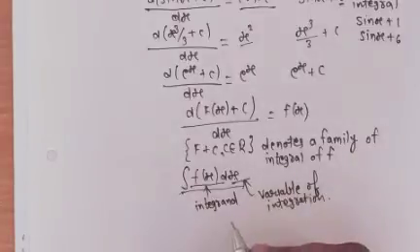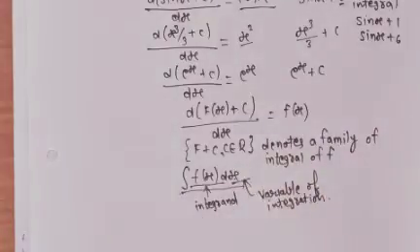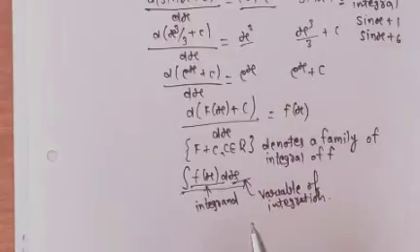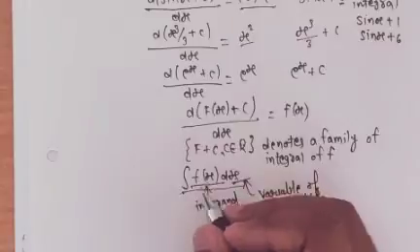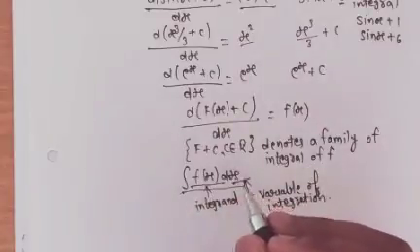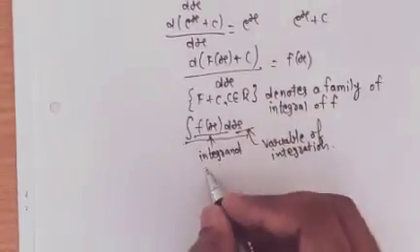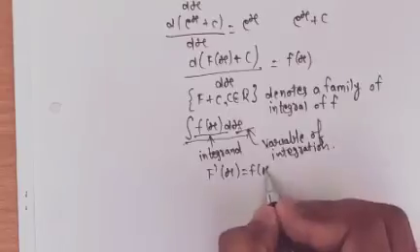Similarly, when we are asked to find the integral, this process is called integrating f of x. For example, here F dash x is equal to f of x.